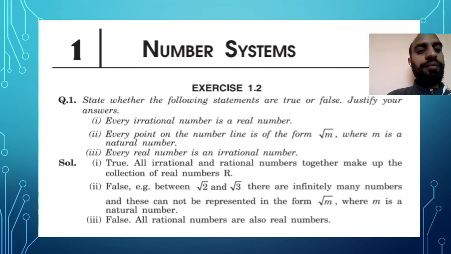You can see here, for example, between √2 and √3 there are infinitely many numbers. These cannot be represented in the form of √m, where m is a natural number. The next statement is: every real number is an irrational number. This statement is false because real numbers contain rational and irrational numbers both. The last statement is true: all rational numbers are also real numbers. Hope you are able to understand this true and false.